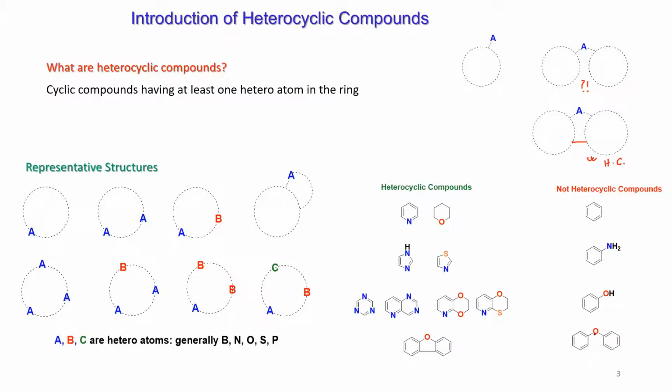This oxygen is also outside the ring. So we don't consider these heterocyclic, but this side we have all heterocyclic compounds. Okay, so I think most of you know this. It's not big things. Just to have one introductory class, I should have one good summary of all this information.